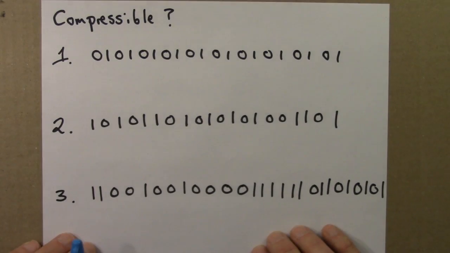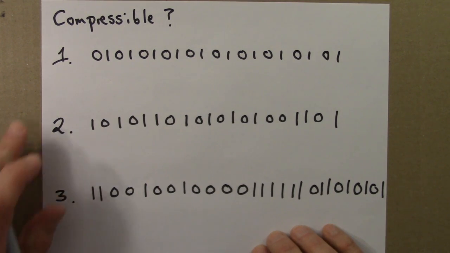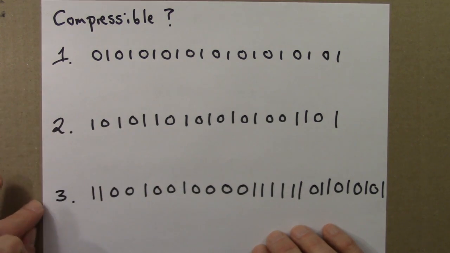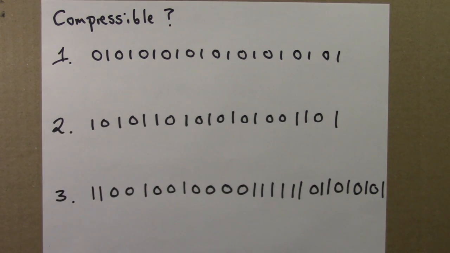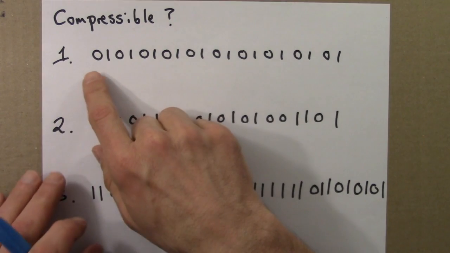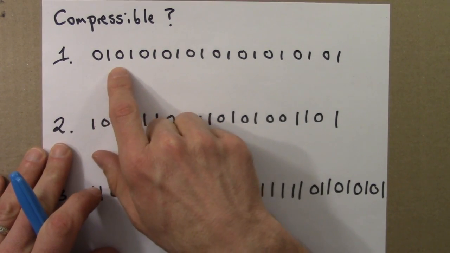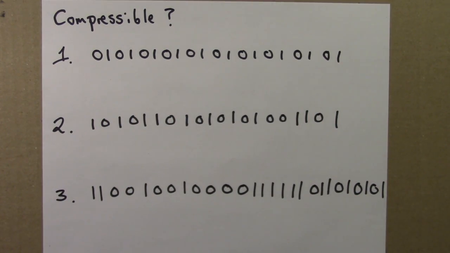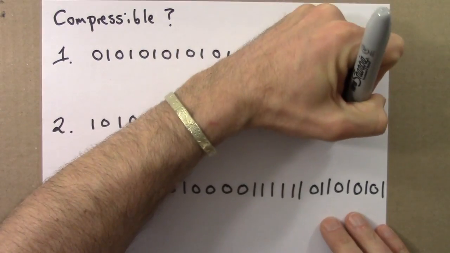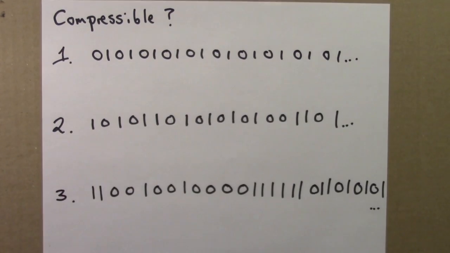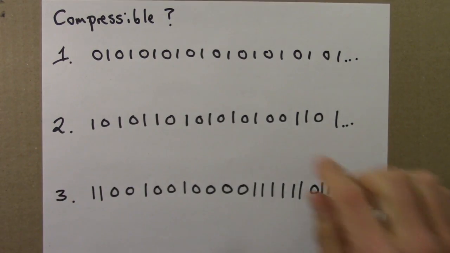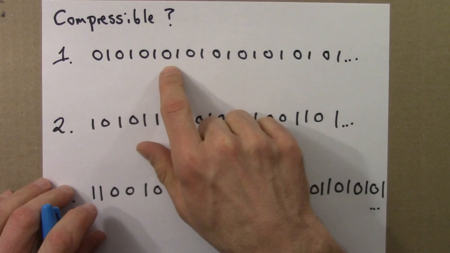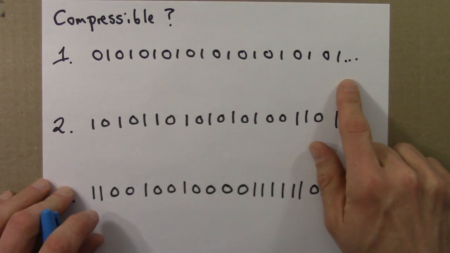So the idea is that a sequence is random if it is incompressible. Let's consider these three examples that'll help illustrate this idea. Here's the first example, 0, 1, 0, 1, 0, 1. In all of these, we can imagine these going on forever. Maybe I should put dots to indicate that. So 0, 1, 0, 1, 0, 1, a really, really long, maybe even an infinite sequence.